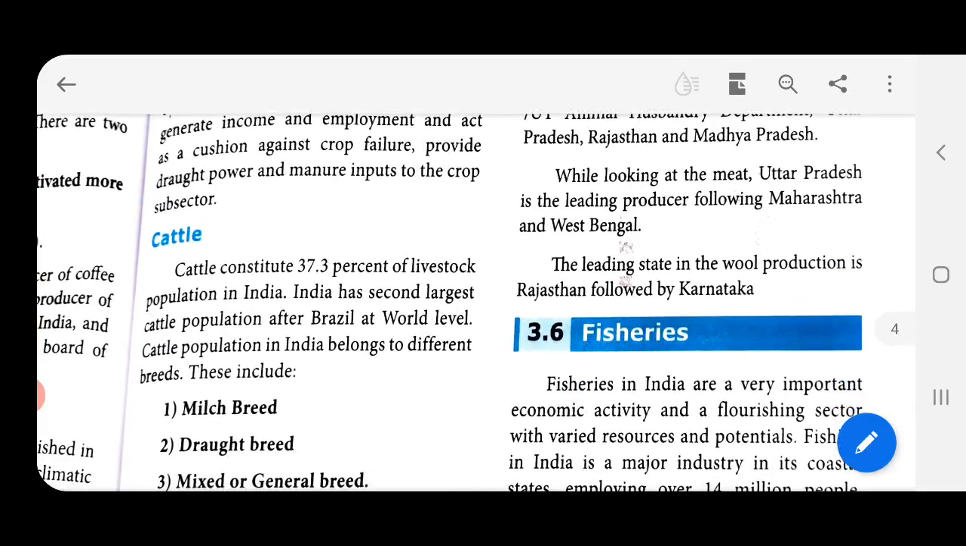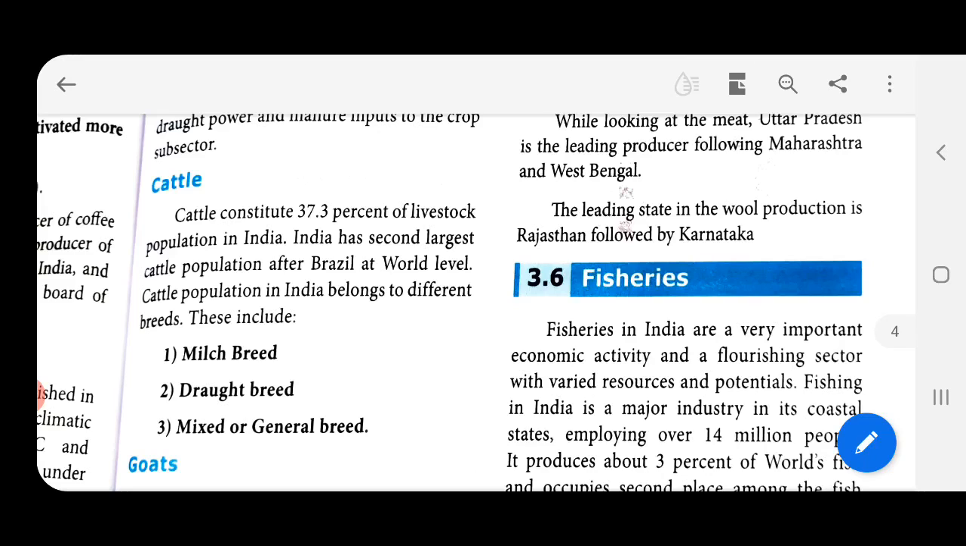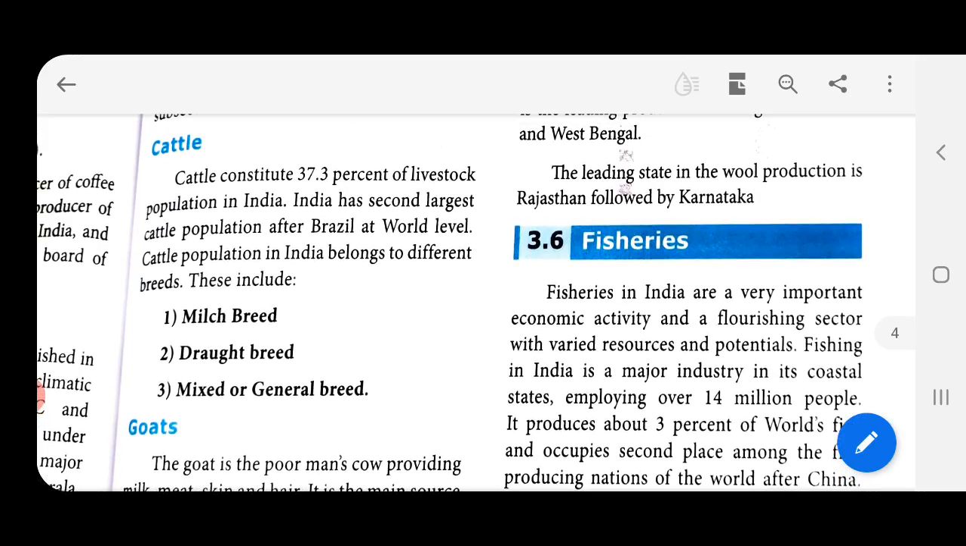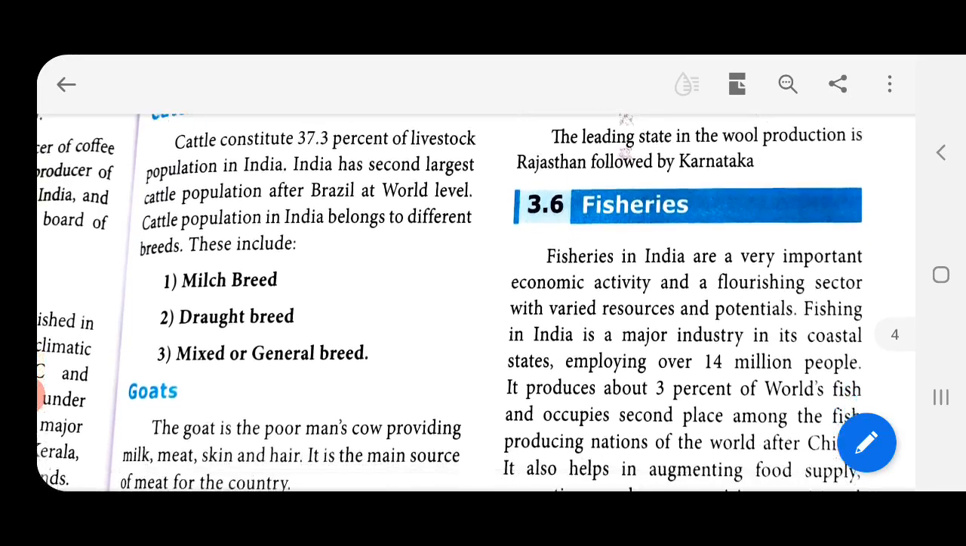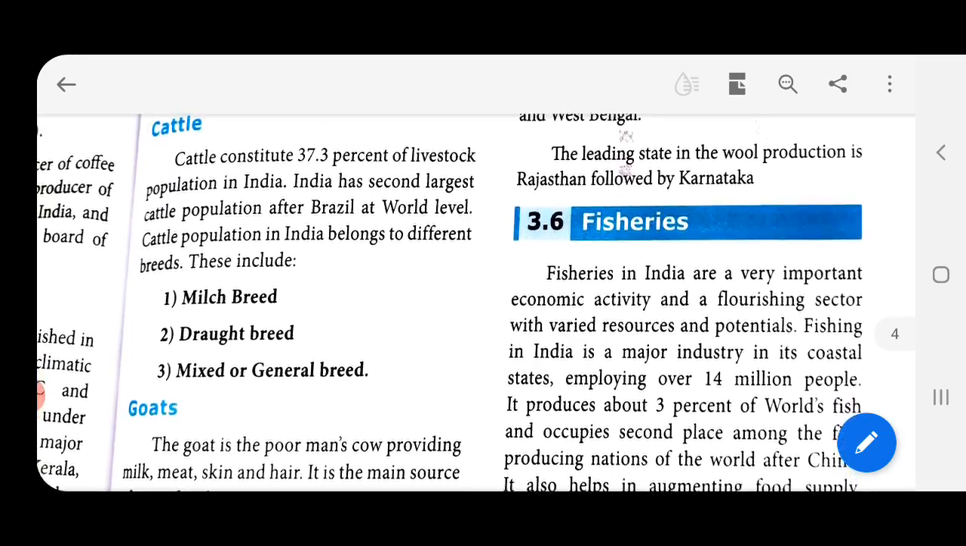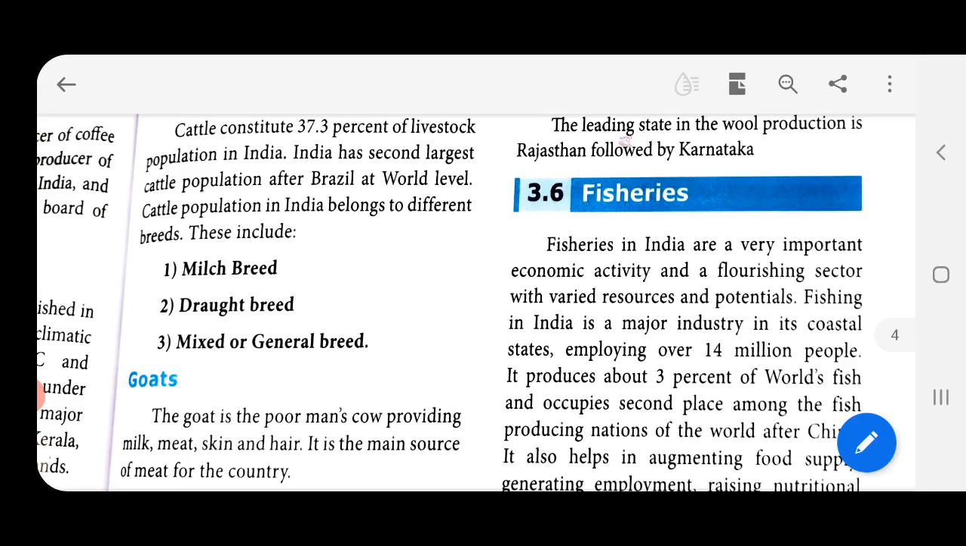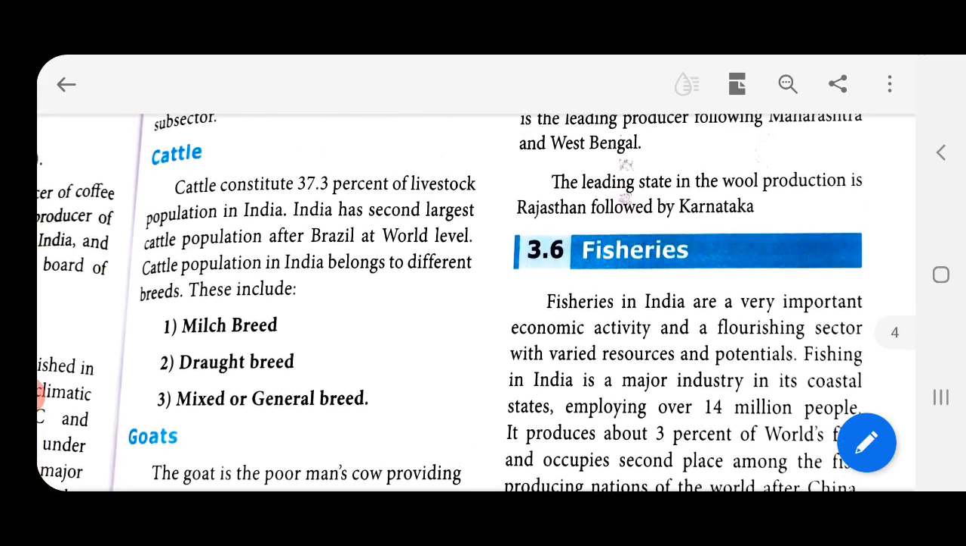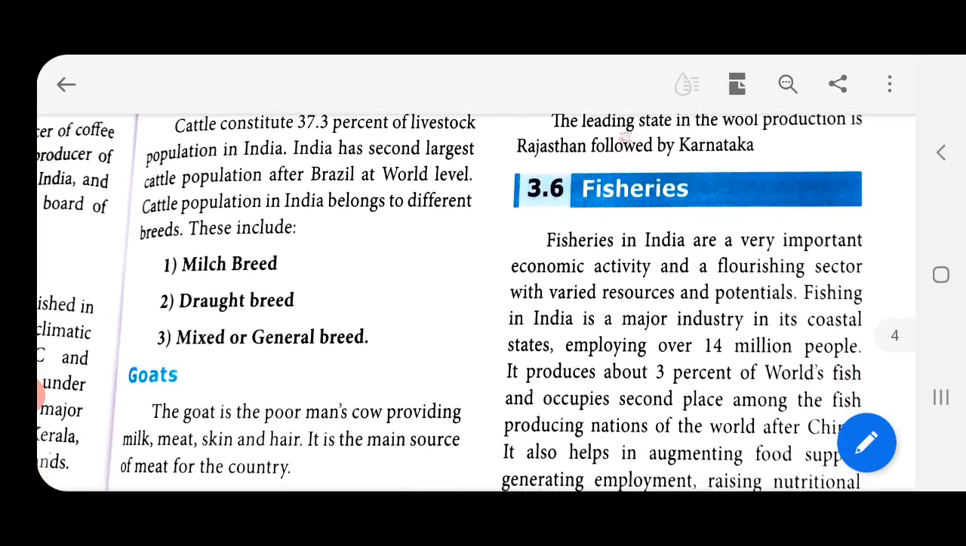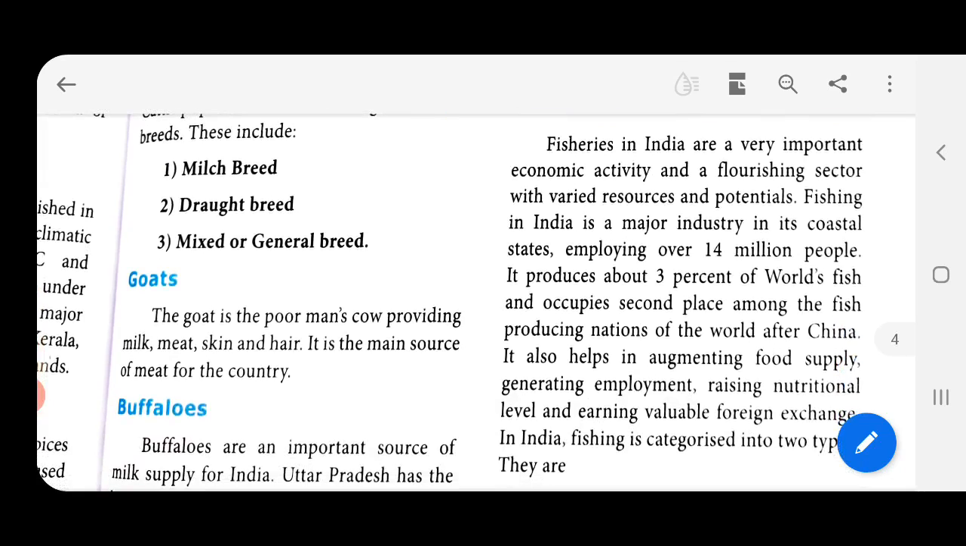So first one is cattle. Cattle constitute, you know, like in villages you see people grazing cattle, right? That is a source of income for them. Cattle constitute 37.3% of livestock population in India. India has the second largest cattle population after Brazil at world level. Cattle population in India belongs to different breeds. There are different kinds of cattle. These include milch breed, draught breed, mixed or general breed.